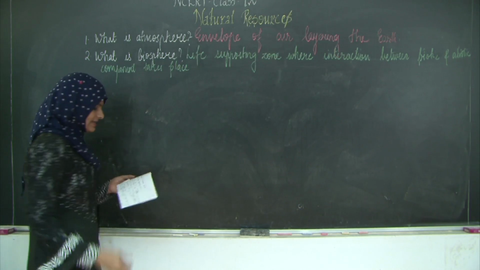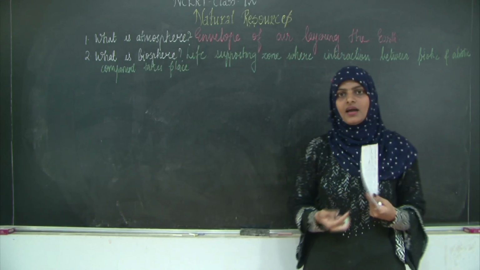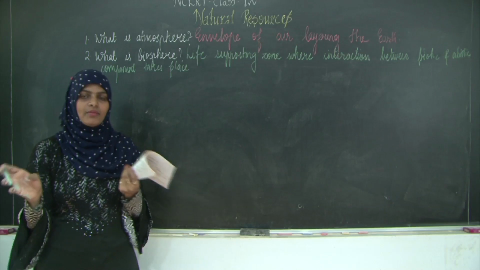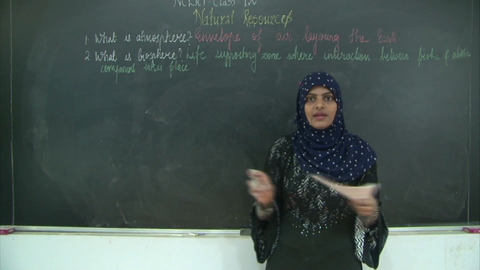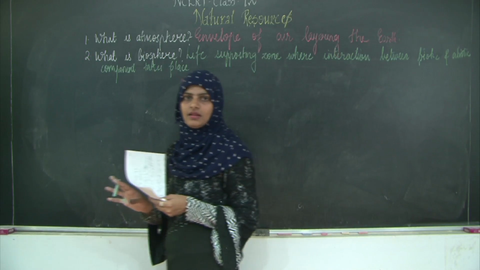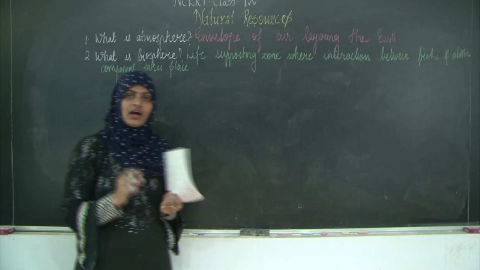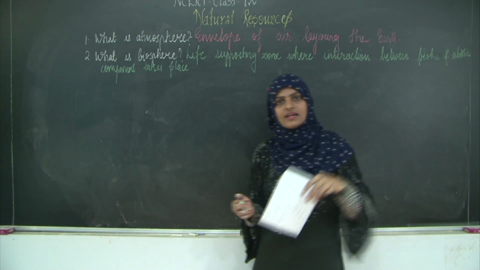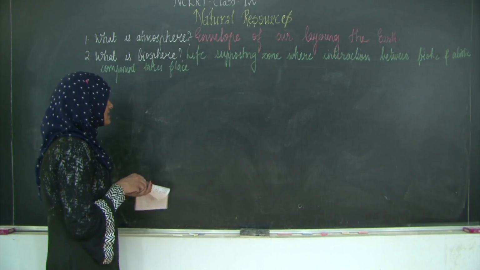The next question, how does the atmosphere act as a blanket? Now when I am talking about blanket, it is not a blanket of air, but I am talking about how it is protecting the earth, and which gas of the atmosphere protects the earth? It is the ozone. And how does it protect? It does not allow the UV rays of the sun to get into the earth. As a result, we are saved from different types of skin cancers.